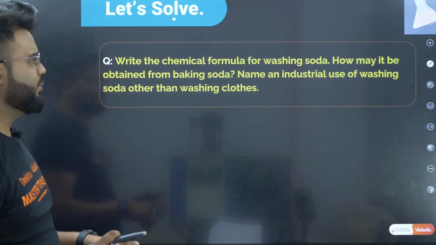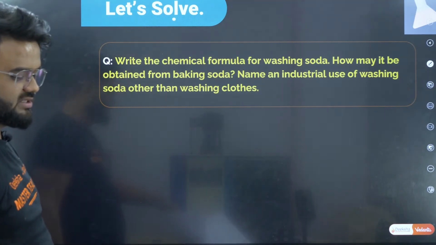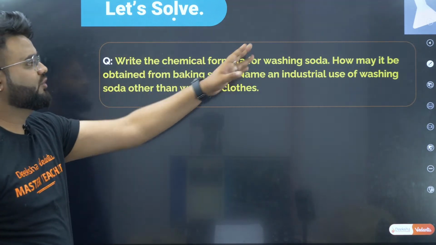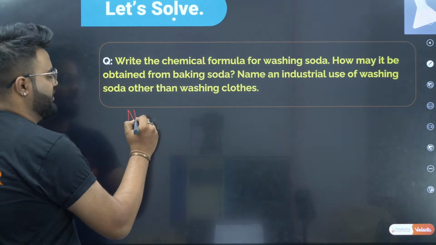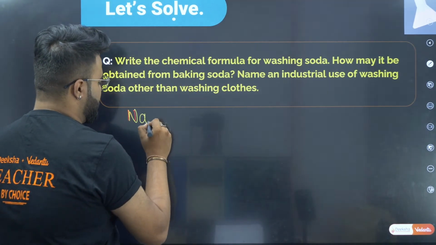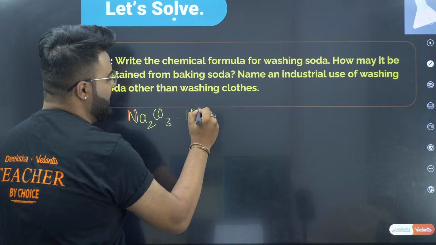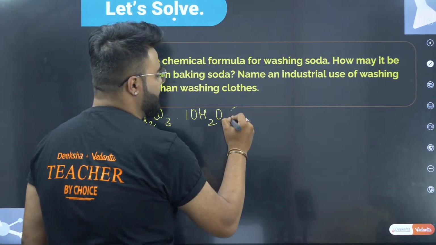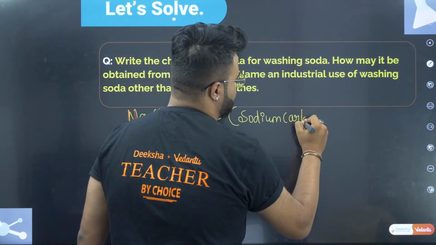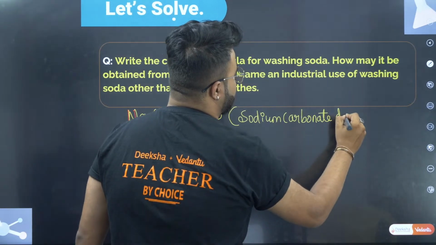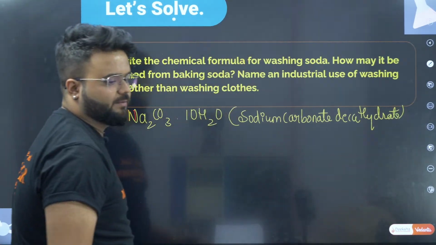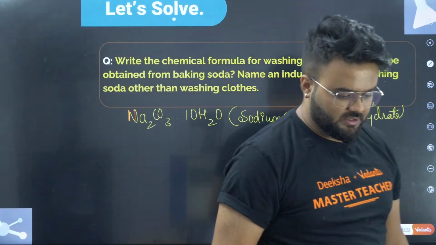Okay, so these are the important things. So now let us break down the question. Write the chemical formula for washing soda. What is washing soda? You know that it is sodium carbonate, that is Na2CO3 decahydrate. Okay, write down, it is sodium carbonate decahydrate. Sodium carbonate decahydrate. Clear?